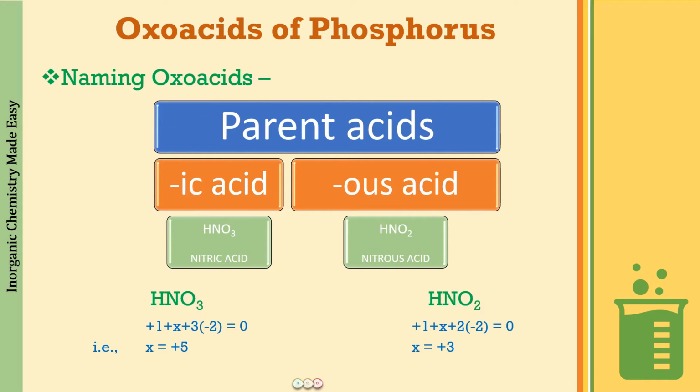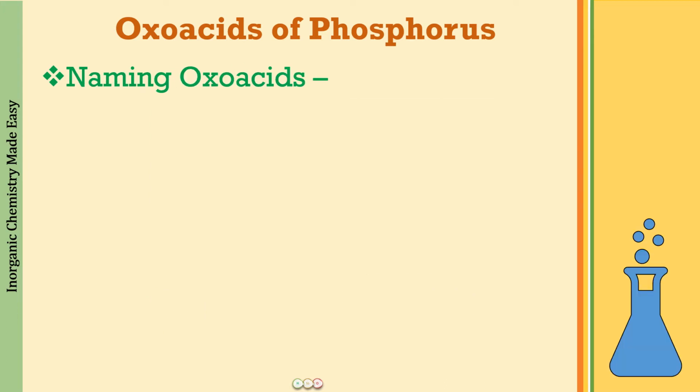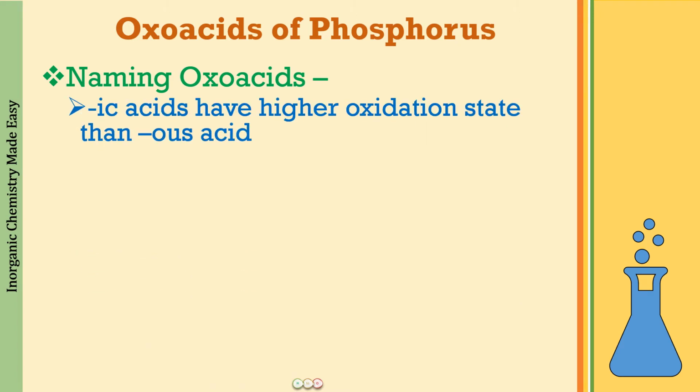So for the oxy acids also, we use the same principle. Easy enough to remember now. From ferrous and ferric, you have been doing that for so long. So the ic acids are going to have a higher oxidation state than the us acids.